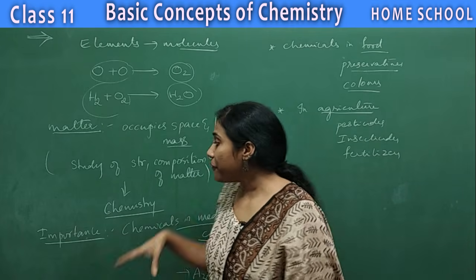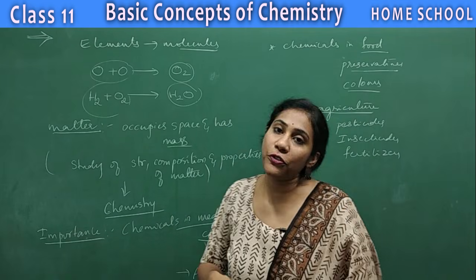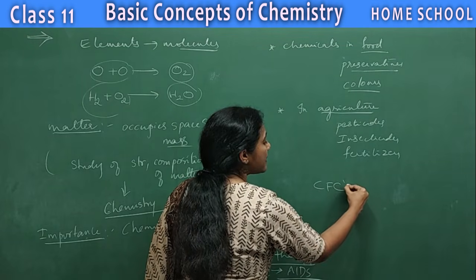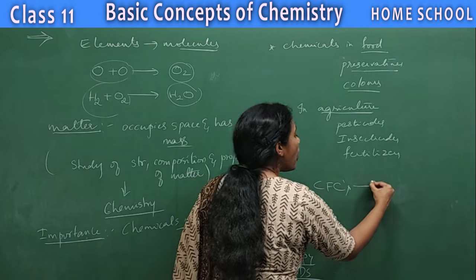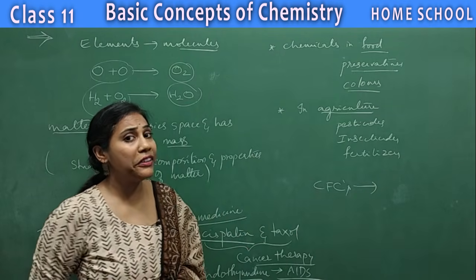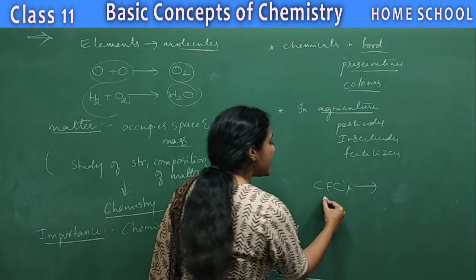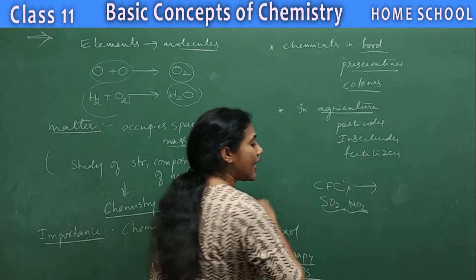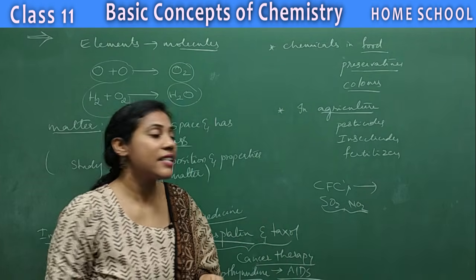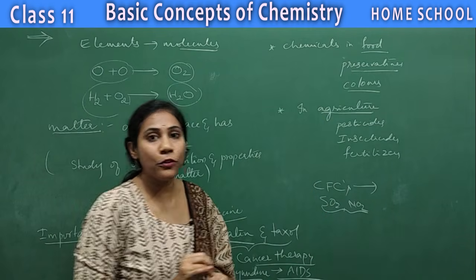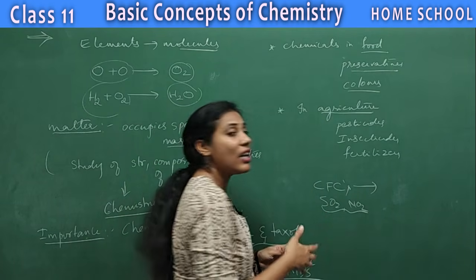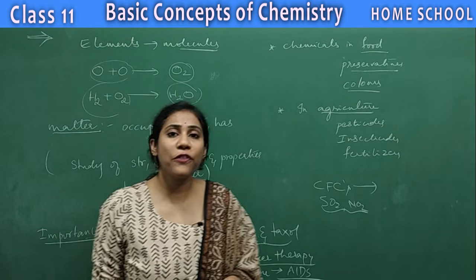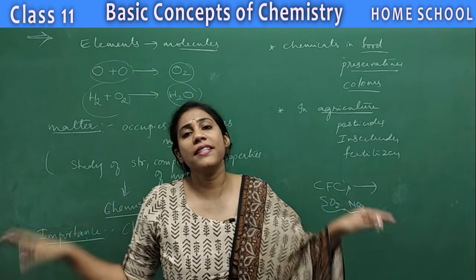At the same time, we have so many side effects of using chemicals also. For example, chlorofluorocarbons that we use in our refrigerators cause ozone layer depletion, isn't it? And likewise, gases like sulfur dioxide and nitrogen dioxide come out from the factories. They cause air pollution, and they are responsible for acid rain. Likewise, if we go on telling the dangerous aspects of chemicals, numerous things are there.